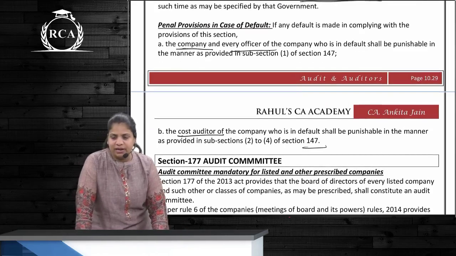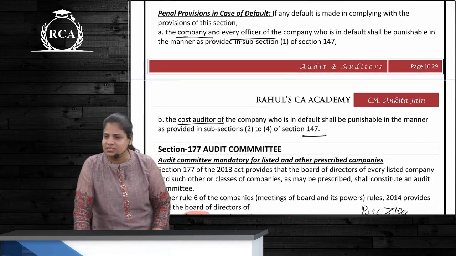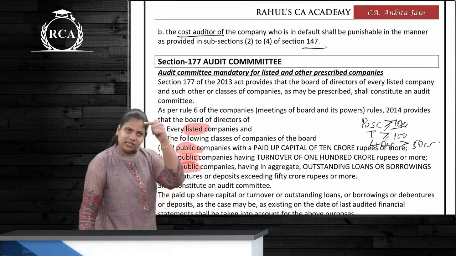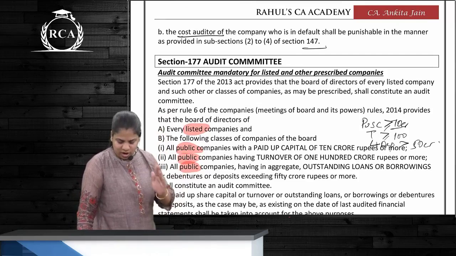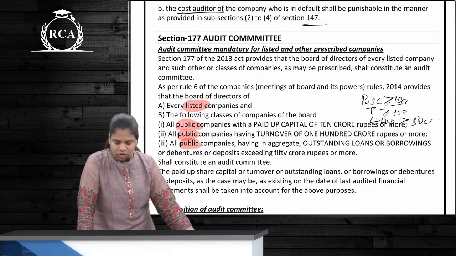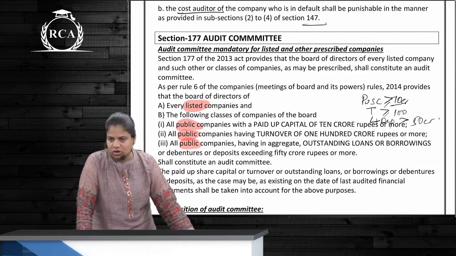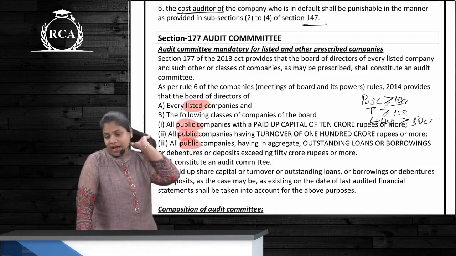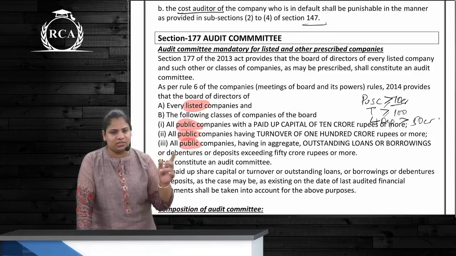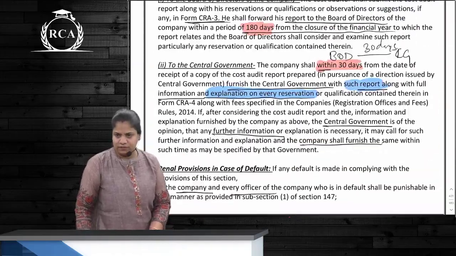Right? Audit committee, companies are required to have an audit committee only and only. Firstly, this is given under section 177. Only if a company is a listed company or it is public company. With what? Paid up share capital of 10 crores or more, turnover of 100 crores or more, loans and deposits of how much? 50 crores or more. Agar private company raha to 500 crores turnover hai, then also audit committee is not required. This is only and only for listed or public company. Correct? Baki pura was just for your information. Right?